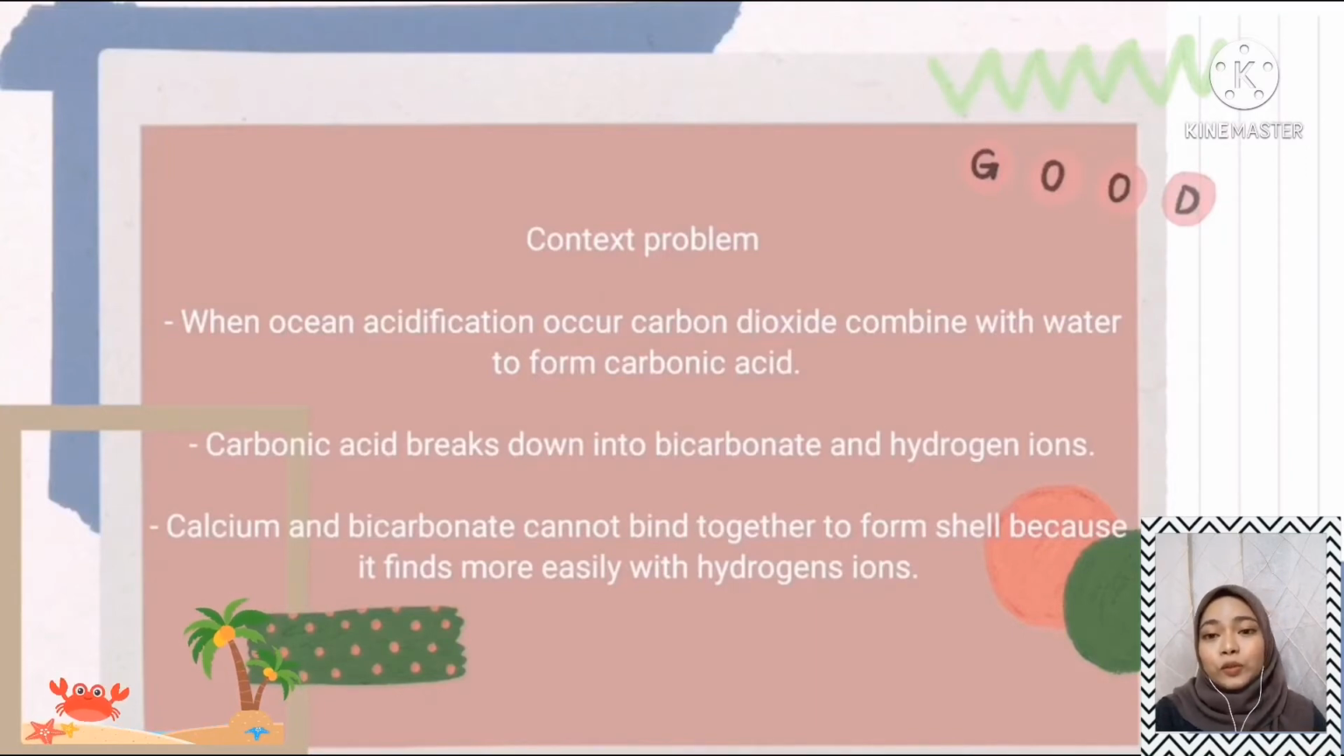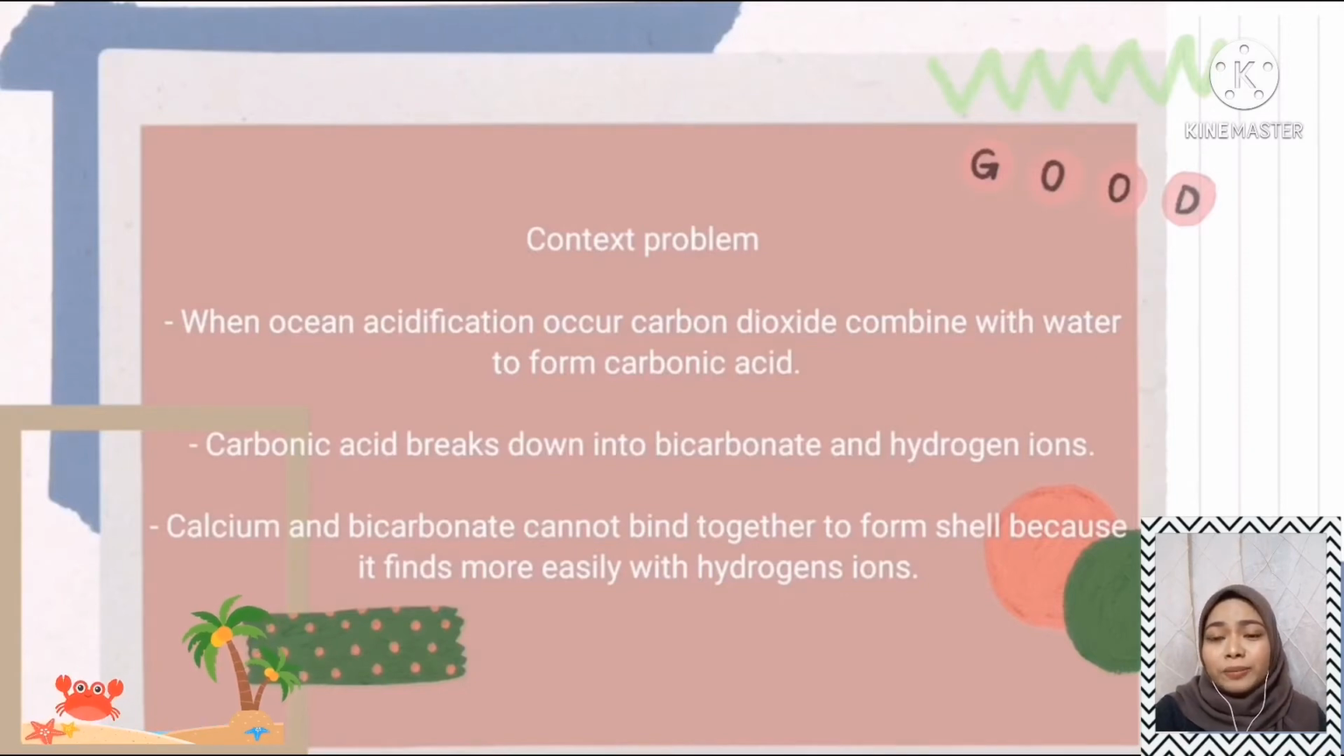First thing first, we have to know how the shell forms in animals. It is formed primarily of calcium carbonate. Calcium carbonate is formed when calcium ions bind with carbonate molecules. When ocean acidification occurs, carbon dioxide combines with water to form carbonic acid. Carbonic acid breaks down easily into bicarbonate molecules and hydrogen ions. Calcium and bicarbonate cannot bind together to form shell. Carbonate that usually forms shell binds more easily with the hydrogen ions.